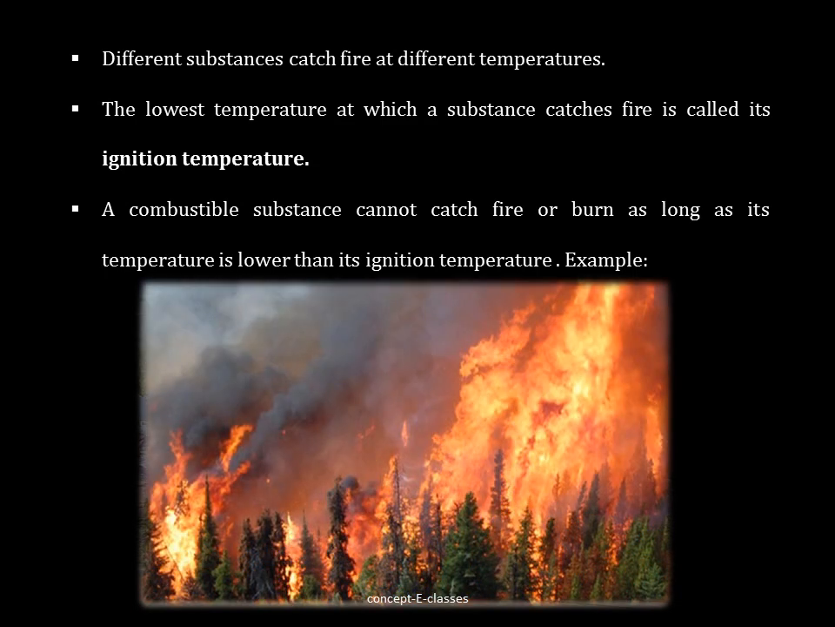Now, a real-time example is forest fires. During extreme heat conditions or in summer seasons, the dry leaves reach their ignition temperature and catch fire. And thus it spreads to the trees and then the whole forest would be on fire. So that is a real-time example of ignition temperature.